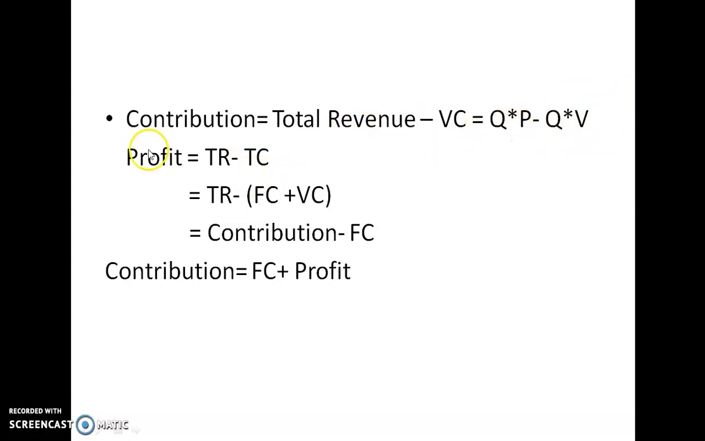Profit equal to total revenue minus total cost. In the profit region, total revenue minus total cost. In the loss region, loss equal to total cost minus total revenue. Total cost is fixed cost plus variable cost. So total revenue minus variable cost is contribution. Profit equal to contribution minus fixed cost. So contribution equal to fixed cost plus profit. Contribution is the excess of total revenue over the variable cost.